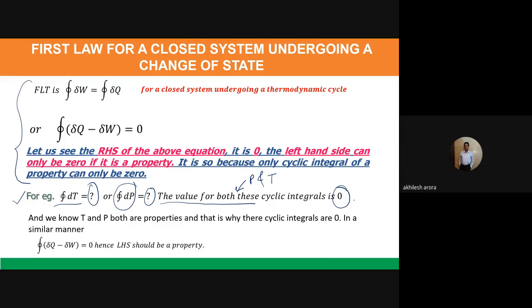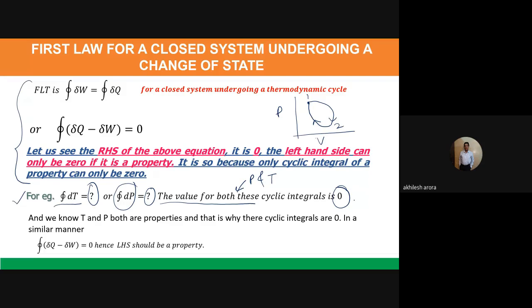You know this, that in case of a property, if you take the cyclic integral, if this is a cycle, if I am drawing this PV diagram, I start from here, I come up to this particular point, then go back to the initial point. This is point number 1, this is point number 2. So if I am reaching the same point 1, the system is completing a cycle. And in that particular case, if you take any property, that will come out to be 0.